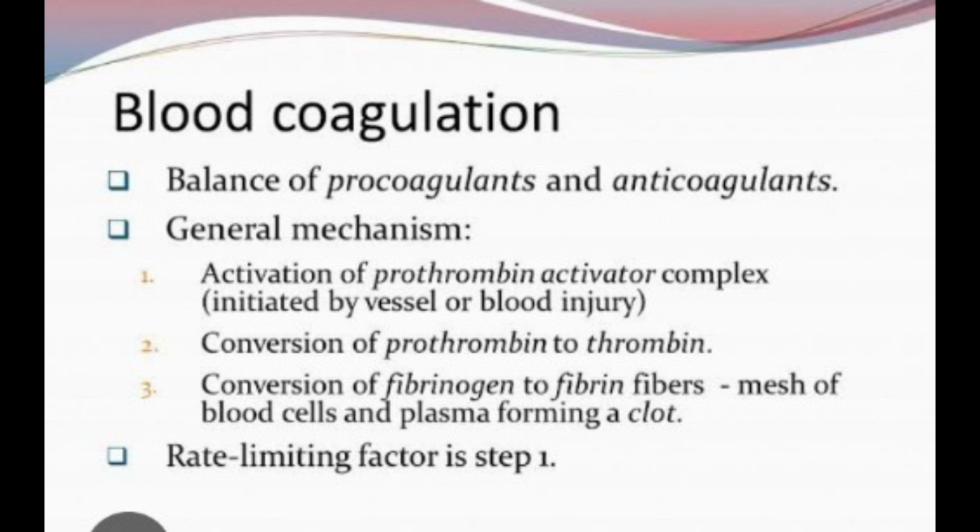Stage 3. In the final stage of the coagulation process, the inactive fibrinogen is activated by the end product of stage 2, that is thrombin. The fibrinogen is first converted into soluble fibrin. The soluble fibrin polymerizes with the help of factor 13 to form insoluble fibrin, the clot. In this way, in the formation of a blood clot, the 12 coagulation factors work in coordination with one another.